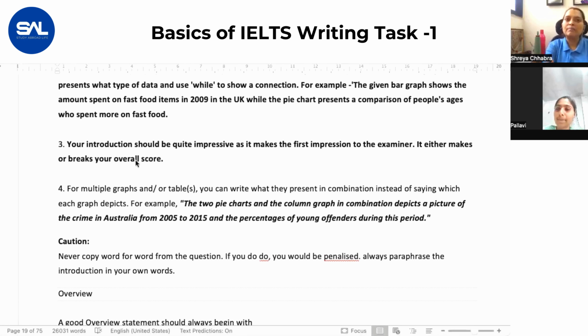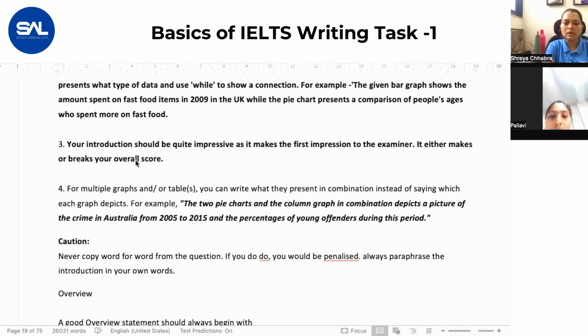While paraphrasing, look at the fourth point. If multiple charts are given to you, you can paraphrase the very first chart, use the word while or and, then paraphrase the second chart. Sometimes you are given a combination of different charts, pie chart and table. So first paraphrase the pie chart, then paraphrase the table, and put the word and or while in between. And if it is the same chart given to you, then see point 4.